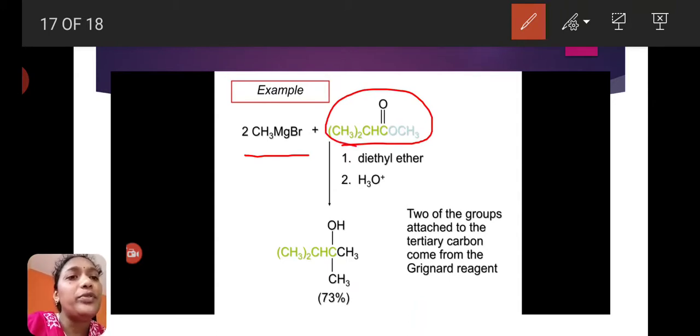In presence of diethyl ether, on hydrolysis, it will give alcohol. Two of the groups attached to the tertiary carbon come from the Grignard reagent. This is one of the example reactions of Grignard reagent with esters.